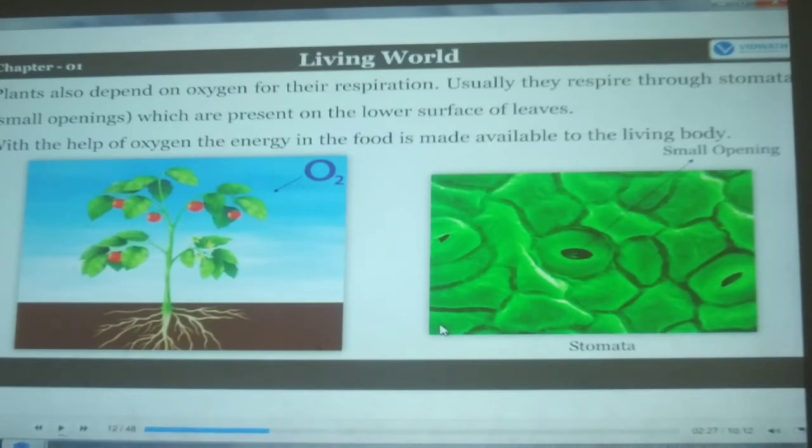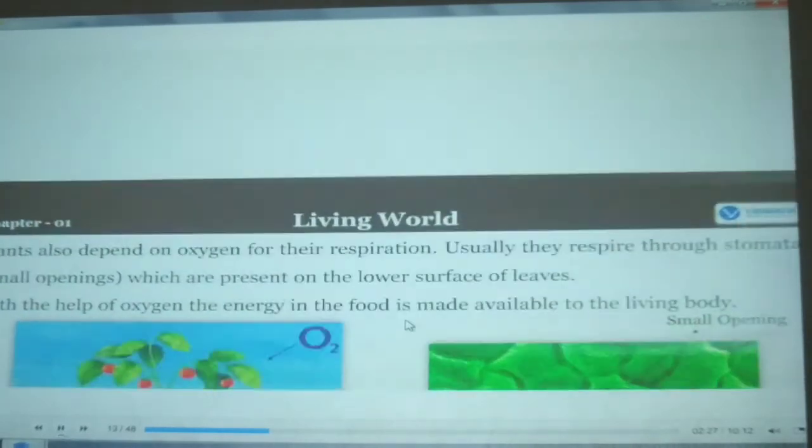The third characteristic is that living beings eat food. So what is the third characteristic? The third characteristic is living beings need food. Living beings perform many activities daily, such as wood cutting, carrying loads, hunting, etc. To do all these works, living beings need energy. They get this energy through food.